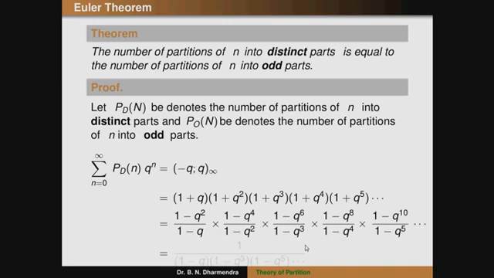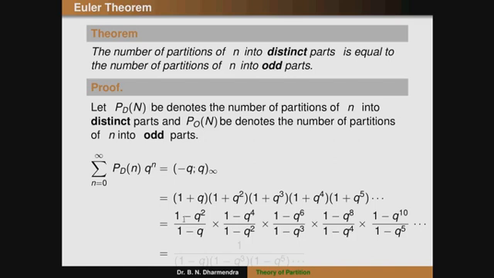We can observe that the numerator terms contain only even powers, that is 1 minus q square, 1 minus q to the power of 4, 1 minus q to the power of 6, up to infinite terms. We observe that the denominator terms contain both even and odd powers of q, that is 1 minus q, 1 minus q square, 1 minus q cube, 1 minus q to the power of 4, like that. So this is a mixing of both odd and even terms.